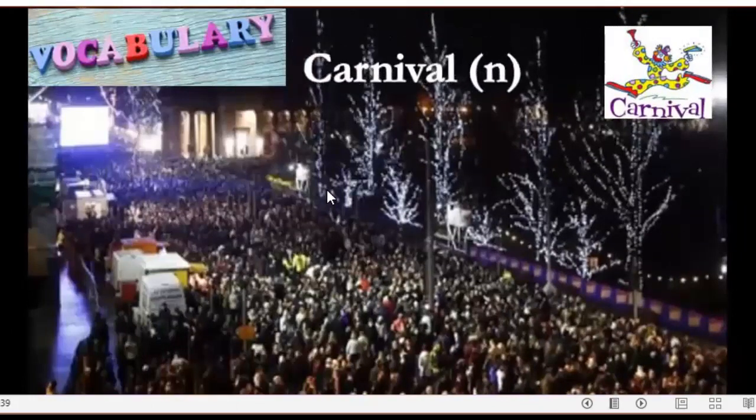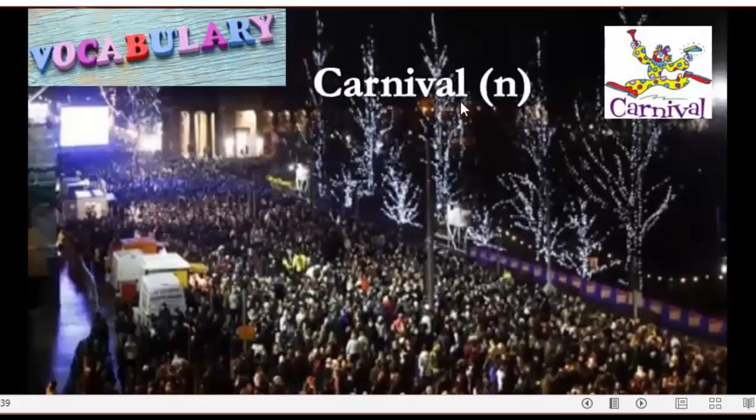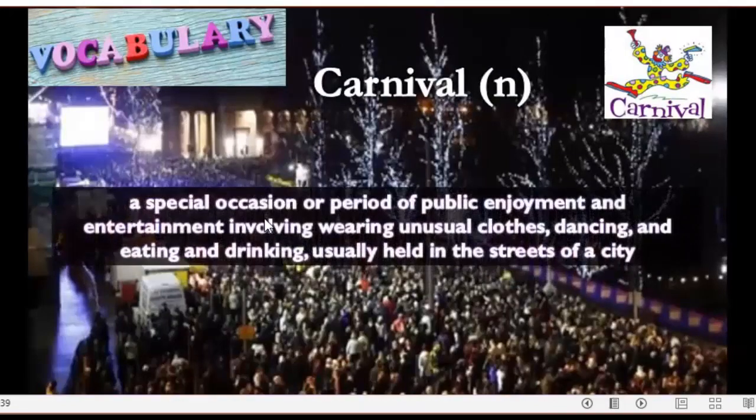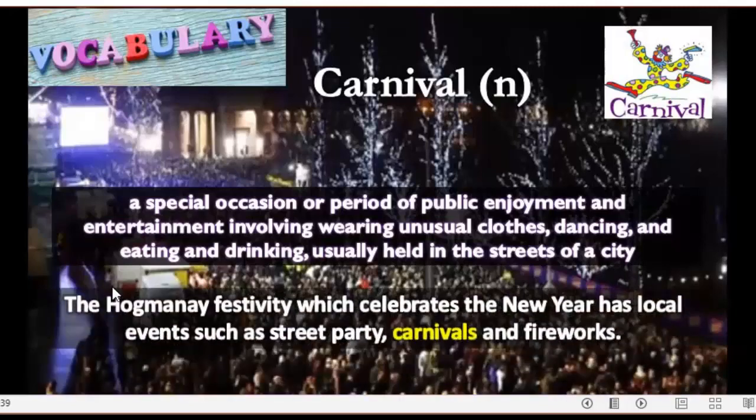Another word is the word carnival. Repeat, carnival. It's a noun here. It's a special occasion or period of public enjoyment and entertainment involving wearing unusual clothes, dancing and eating and drinking, usually held in the streets of the city. Here we have an example. The Hogmanay festivity, which celebrates the new year, has local events such as street parties, carnivals, and fireworks.